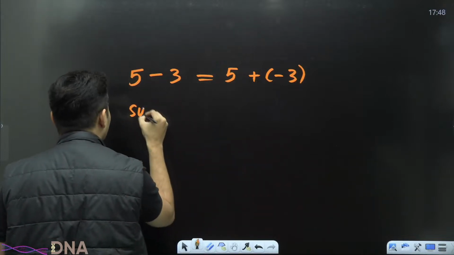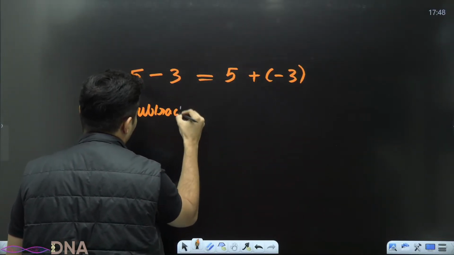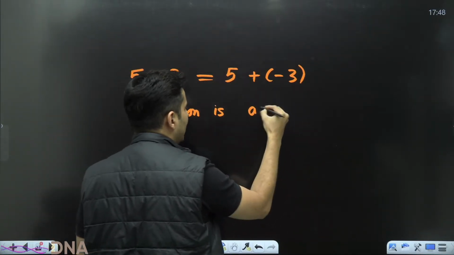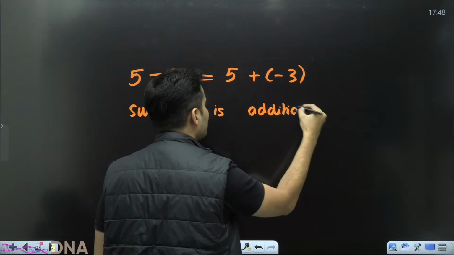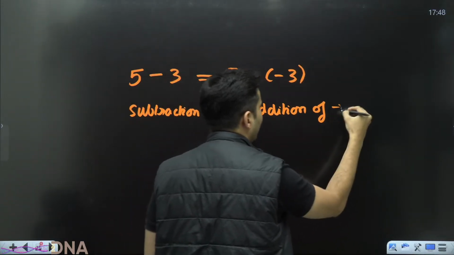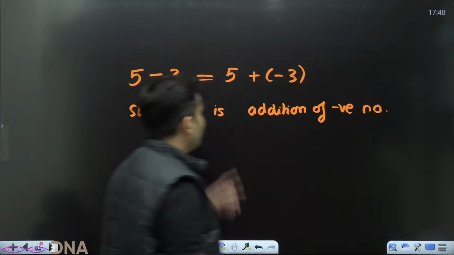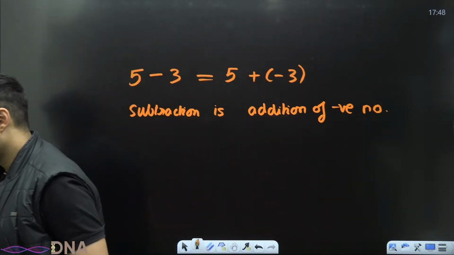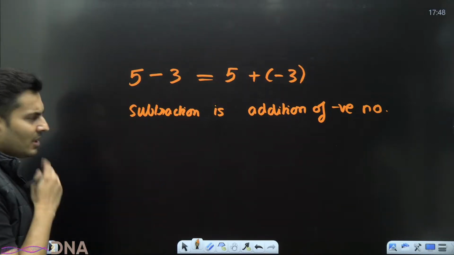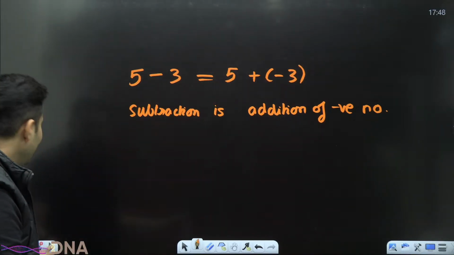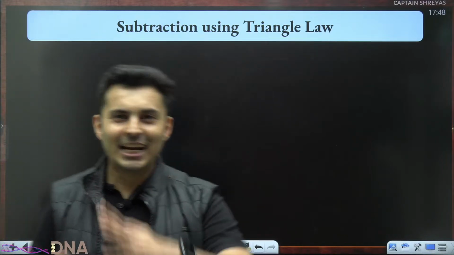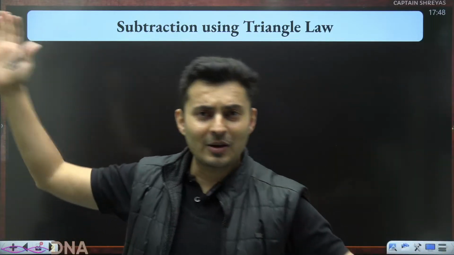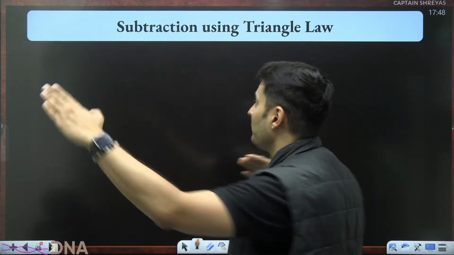So subtraction is nothing but addition of a negative number. This is for scalars, but it is also true for vectors. Yes. So you're like, sir, do I know negative vectors? Of course. Just some time back, I told you about negative vector. Pandu Champa fought. Pandu went this way, Champa went that way. Directions are opposite. Magnitudes are same.